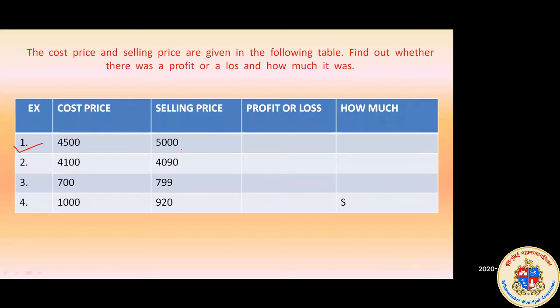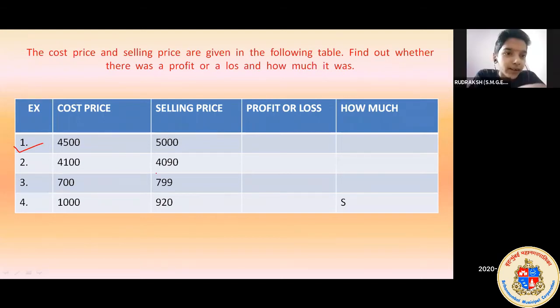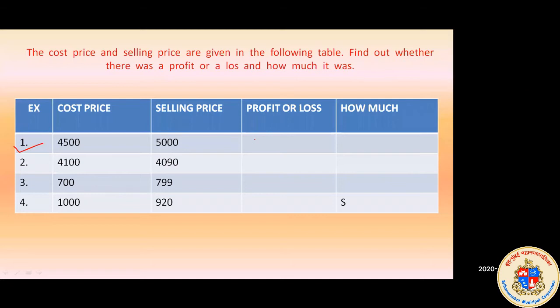Profit. Very good, Neeraj. We have made a profit. How much profit have we made? Can you tell me? 500. First we will write here that we have made a profit, and how much profit. So we have made a profit of 500. What did you do, Neeraj, to get the answer 500?